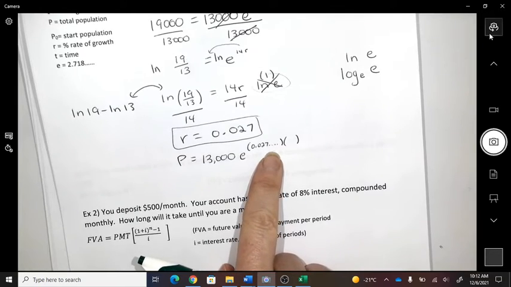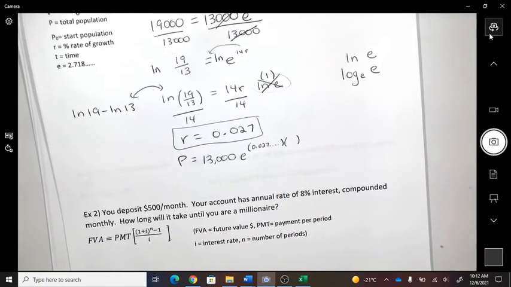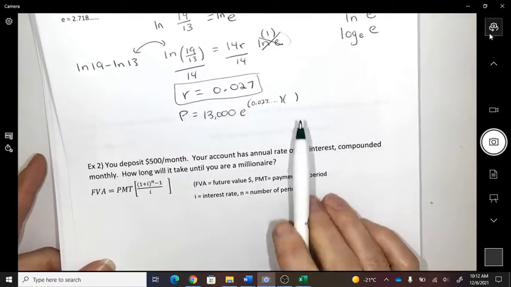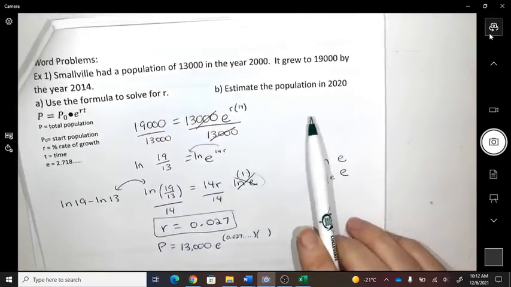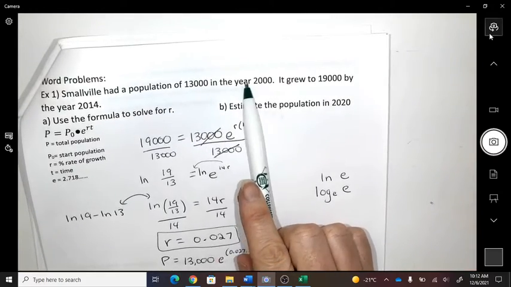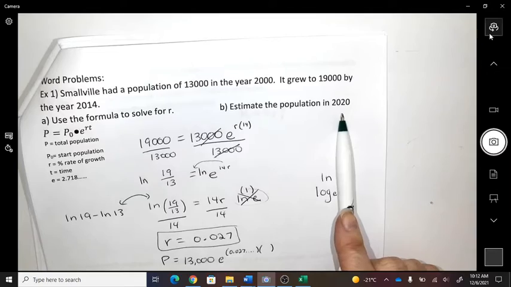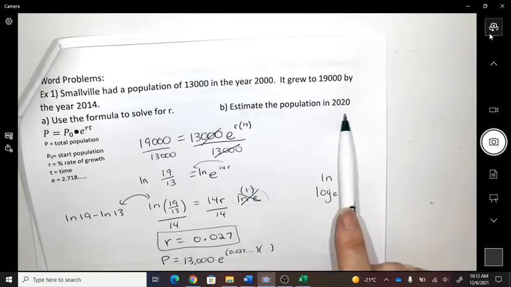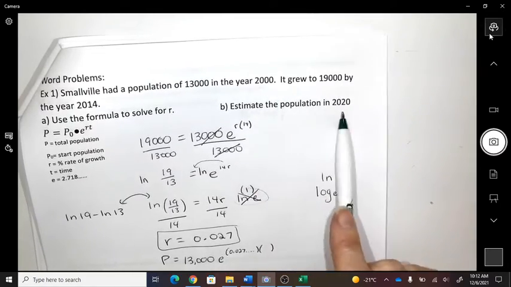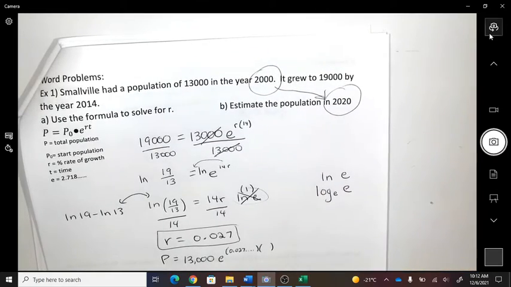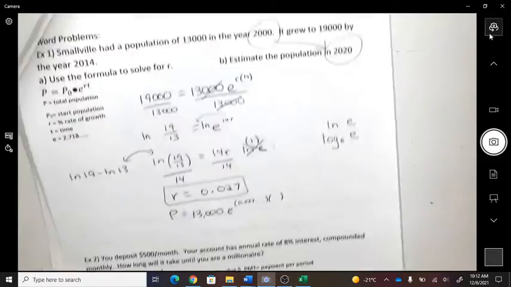You see why I'm doing dot, dot, dot? It's still in my calculator. And we have to figure out the time here. If we started at 13,000, and now we're trying to get to 2020, how much time has passed? 20 years? So 20 years from the start.